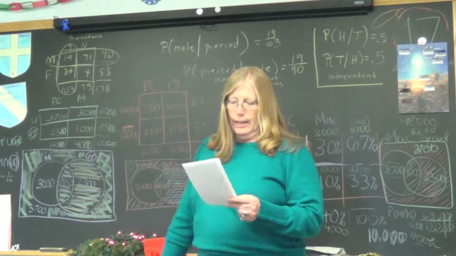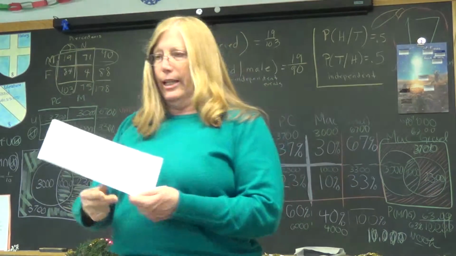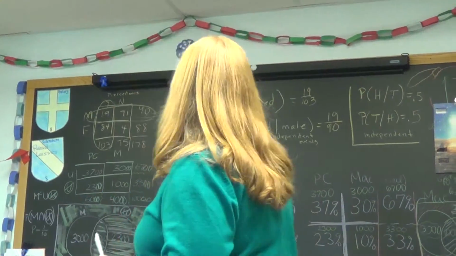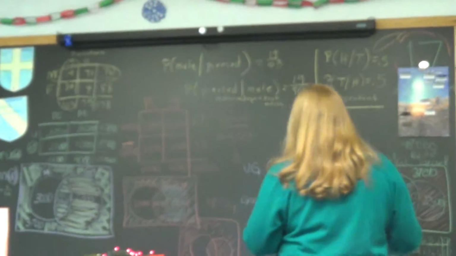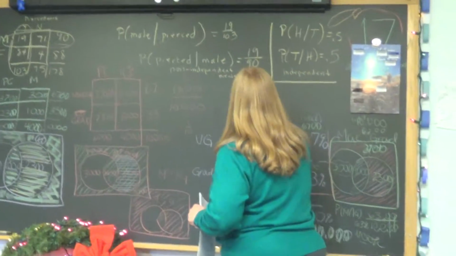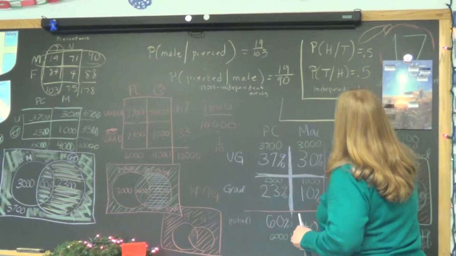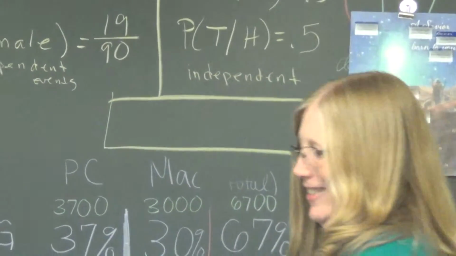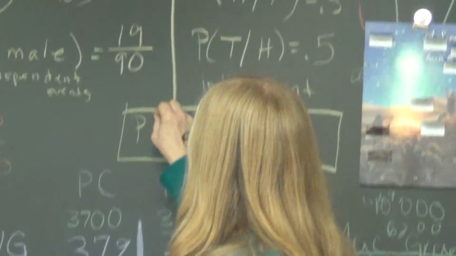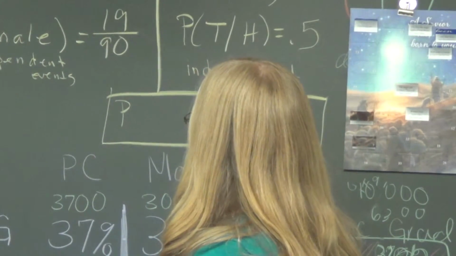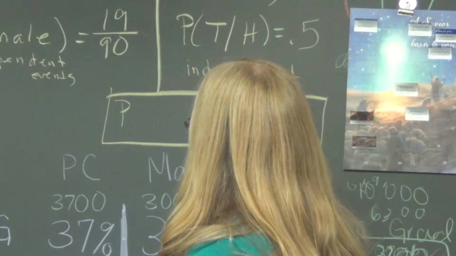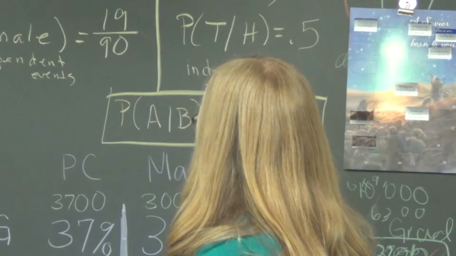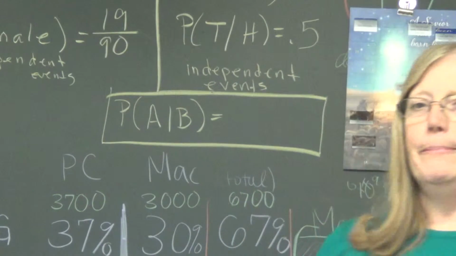All right. So, in order to put that all together, I want to describe what an independent event is. I'm going to define it for you. What's the probability for independent events? This is a definition. The probability of A given B is, what do you think I'm going to write?